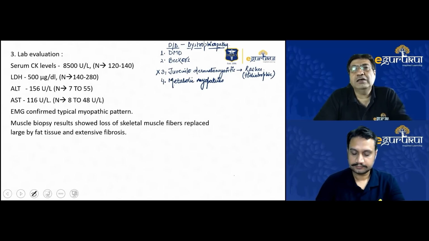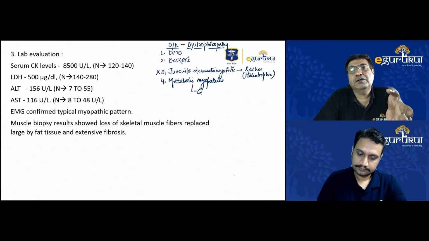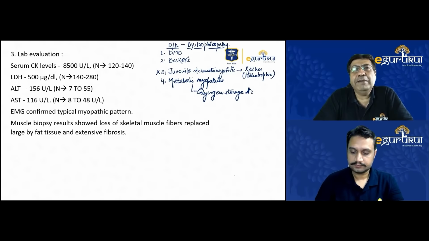Although Von Gierke's disease and other types of glycogen storage disorders are also known to have muscle involvement, there is often hepatic involvement also in those cases. We examined the liver of this child. There was no hepatomegaly in this child. Plus, there was no exercise intolerance, which is typically seen in glycogen storage disorders. So that again made us feel that glycogen storage disorder is unlikely in this child.